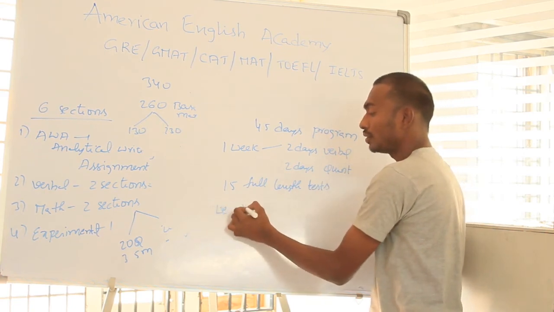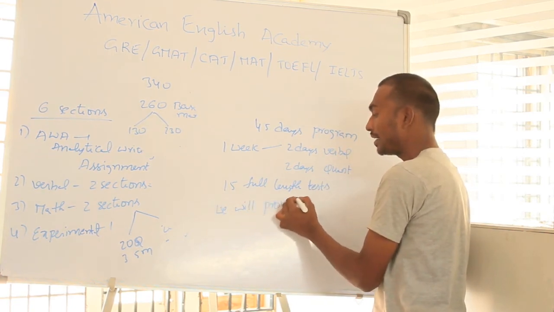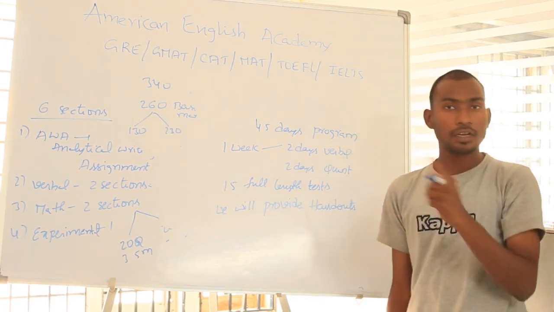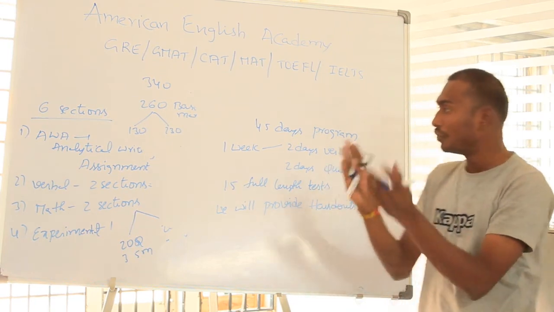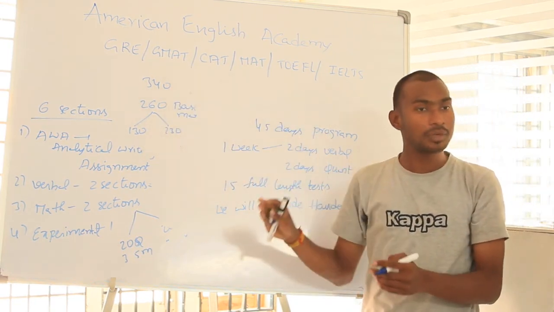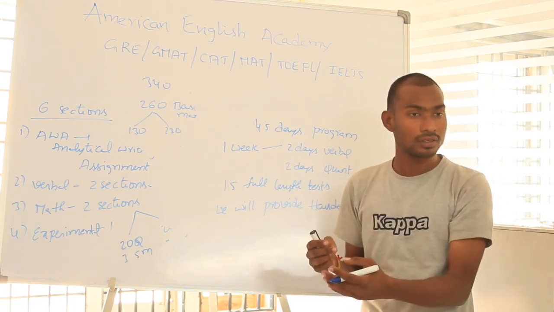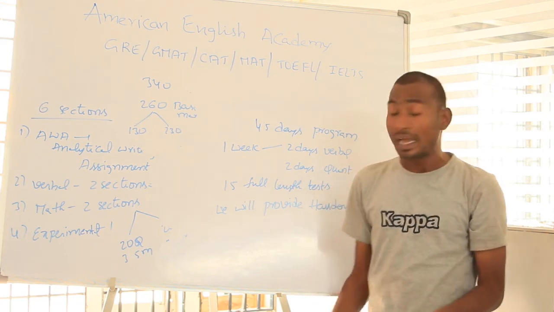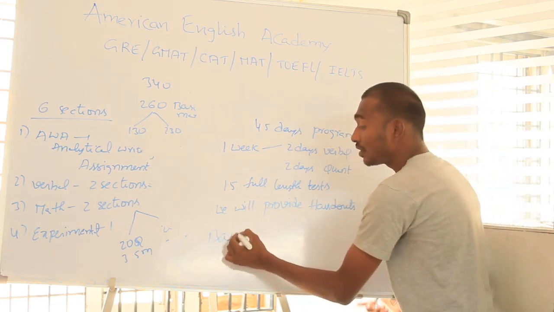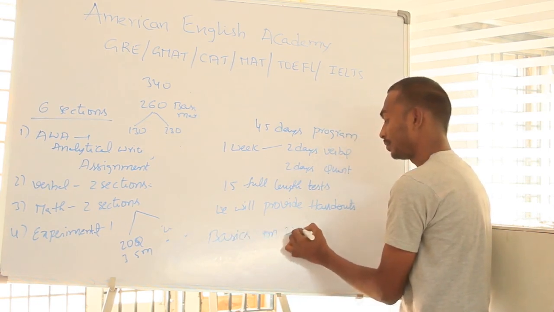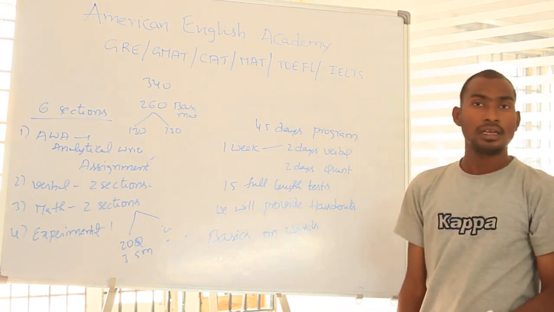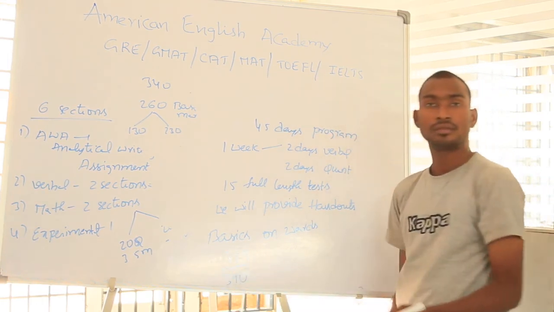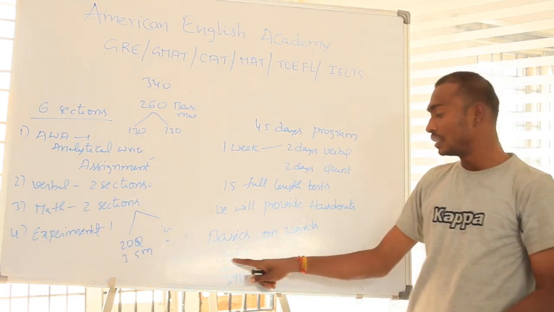And we will provide handouts also. Either quant or verbal, we will provide all handouts. Suppose if we teach arithmetic today, on that arithmetic we will provide 1 or 2 handouts. And we will teach you some problems and guide you how to solve those problems also. And we will teach you from basics onwards. And recently we got a score of 323 out of 340. We got one person who got 323 marks.